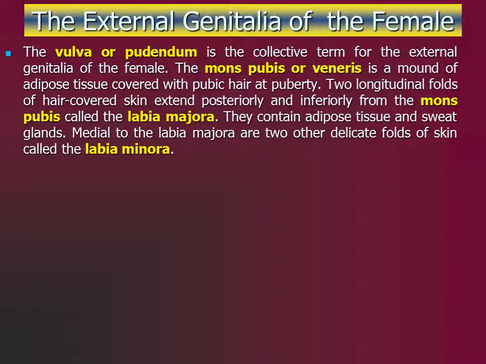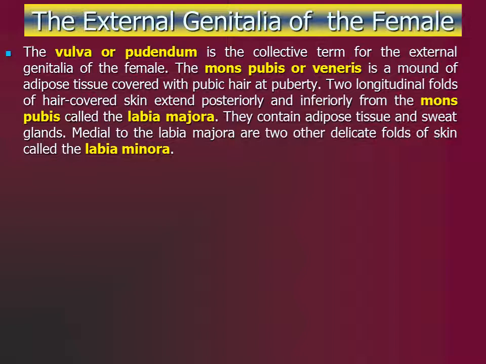The reproductive structures located external to the vagina are referred to as the external genitalia of the female. The term vulva, or pudendum, is a collective term for these structures.